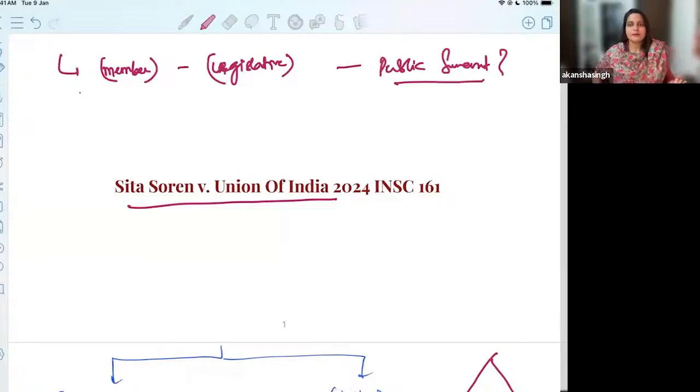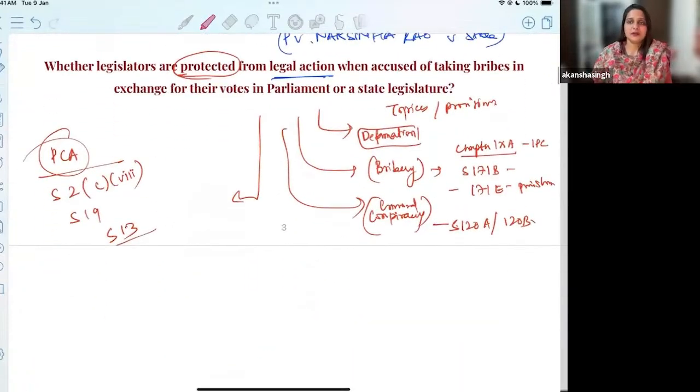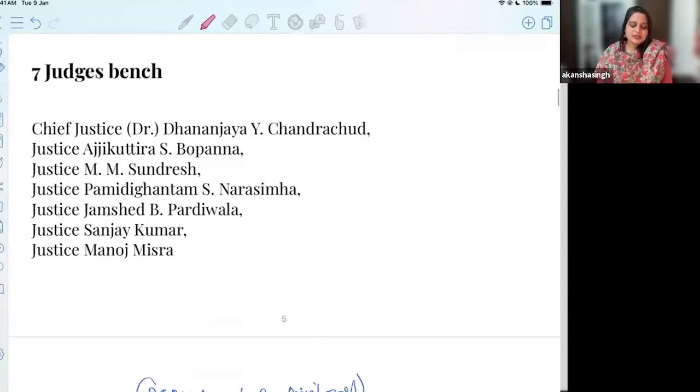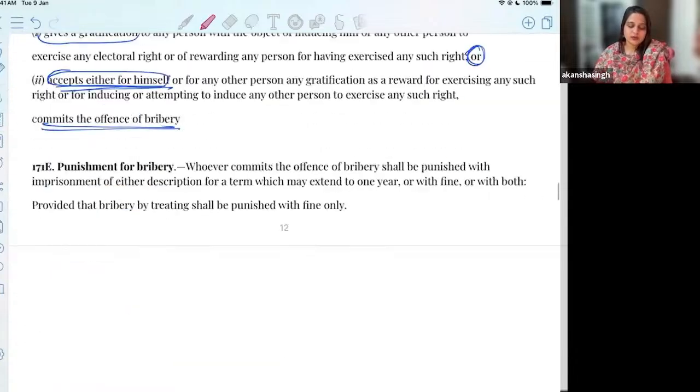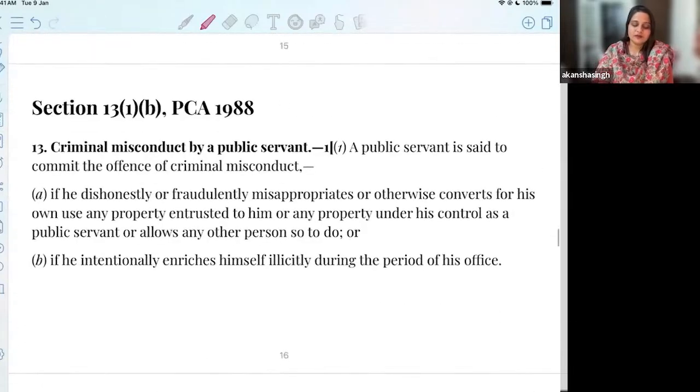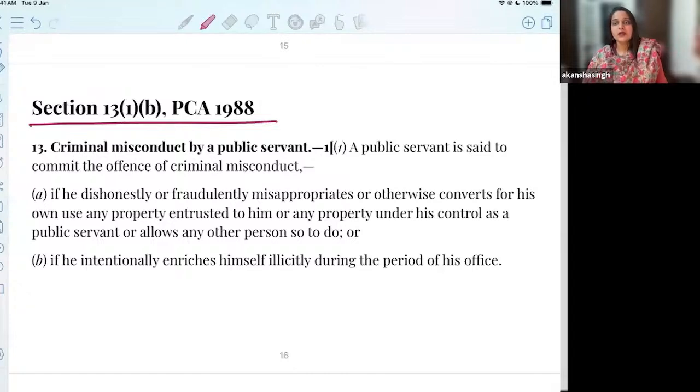So, if you remember, we had discussed that there are certain provisions that we'll be covering. I took you to the offense of bribery under IPC. I told you about criminal conspiracy. Now we go to prevention of corruption. There is a particular offense given under Section 13 of the Prevention of Corruption Act, which talks about criminal misconduct by a public servant.